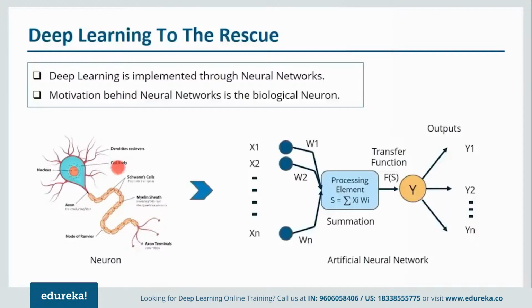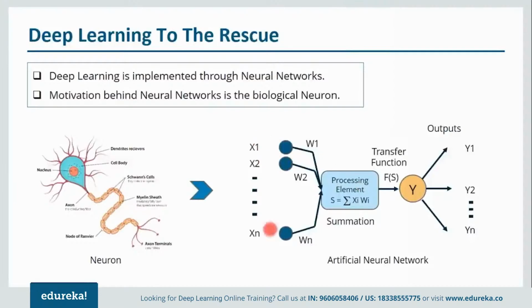Now here's a diagram of a neuron. We have dendrites here, which are used to provide input to our neuron. As you can see, we have multiple dendrites, so that many inputs will be provided to our neuron. This is called the cell body, and inside the cell body we have a nucleus which performs some function. After that, the output will travel through the axon towards the axon terminals, and then this neuron will fire the output towards the next neuron. Studies tell us that two neurons are never connected to each other. There's a gap between them, which is called a synapse. So this is basically how a neuron works.